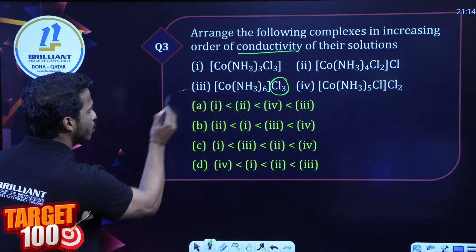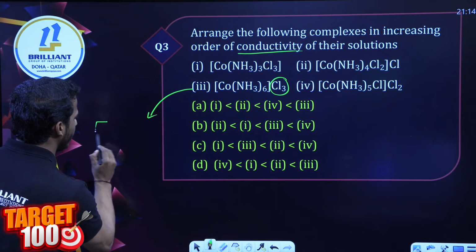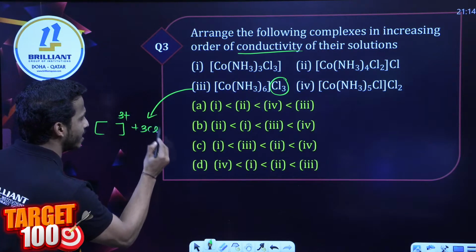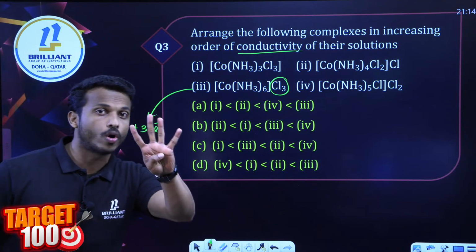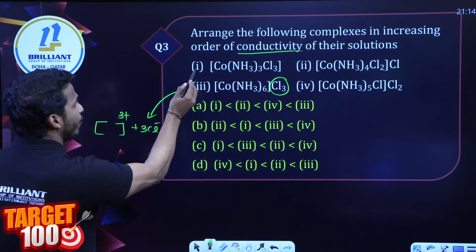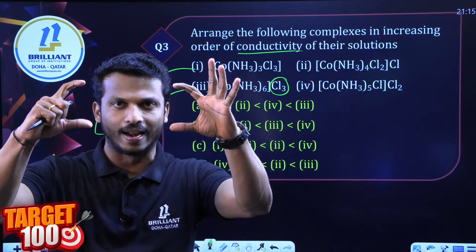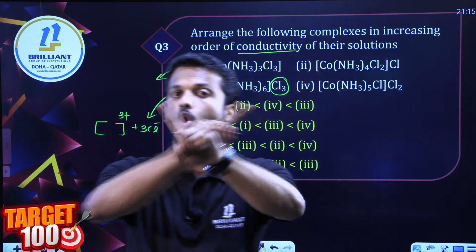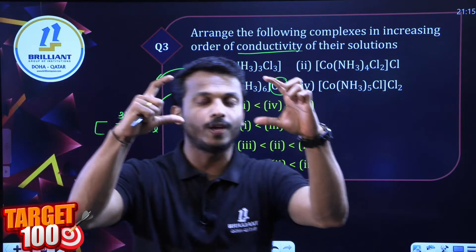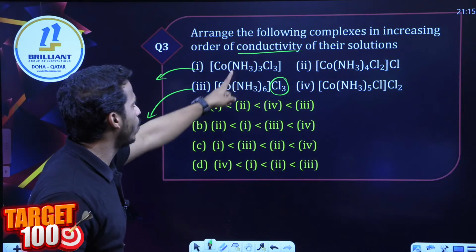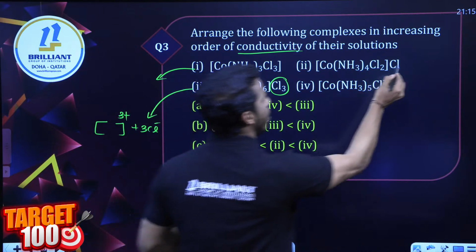So, dear all, when this complex splits, you will get the complex with charge 3 plus and 3 Cl minus, which means in total you will get 4 ions. If the first compound undergoes dissociation, you know, the coordination sphere or coordination entity won't split. It won't break. What about this compound, dear all?